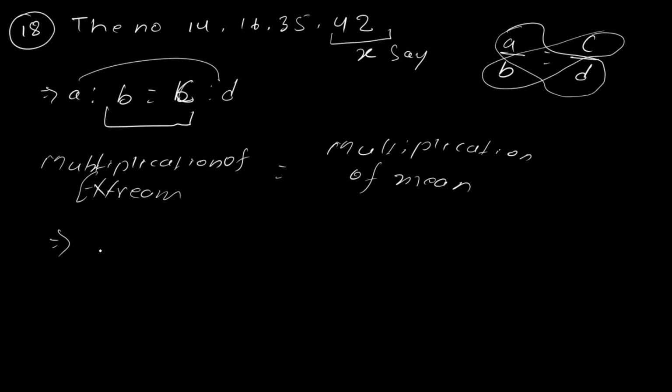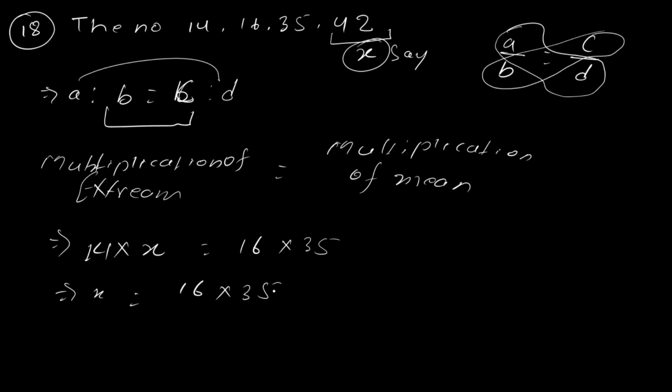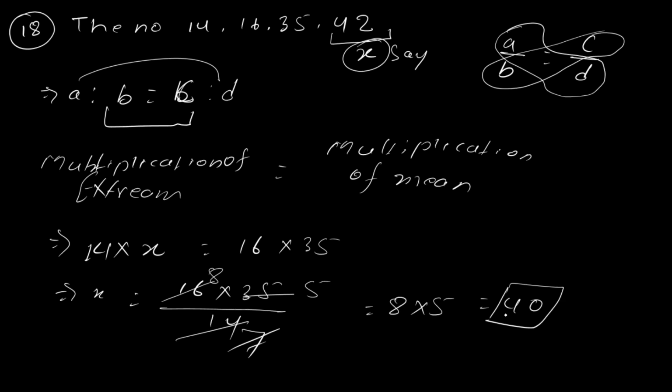So now you tell me what would be the equation in x, because the fourth term we have assumed as x. 16 multiplied by 35. So tell me x equal to how much? 16 into 35 divided by 14. 2 7s are 14, 2 8s are 16, so 8 into 5 equal to 40. And do you have any option? Yes sir, B is the option. That's all. It's very simple.